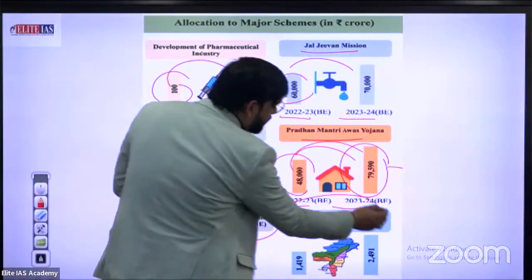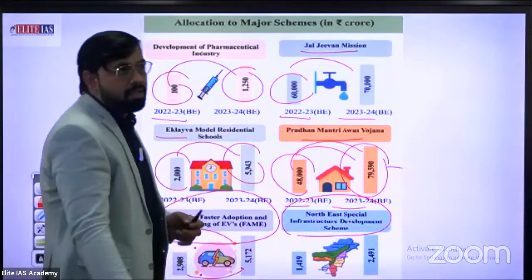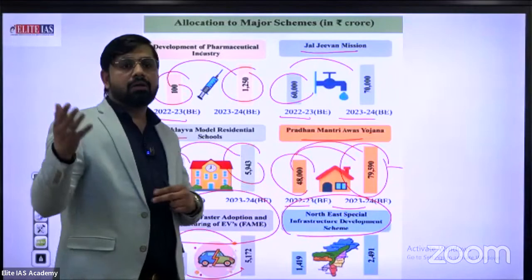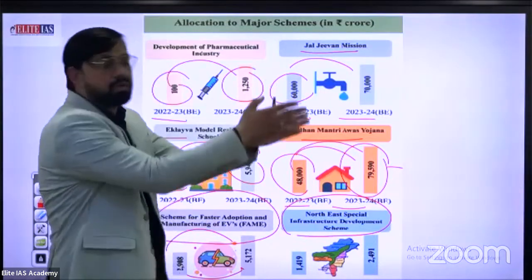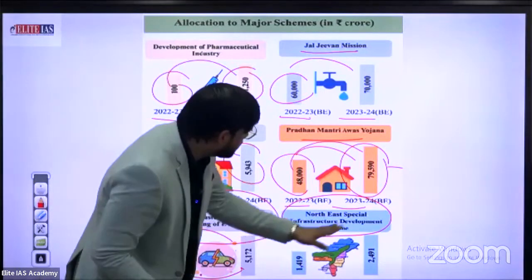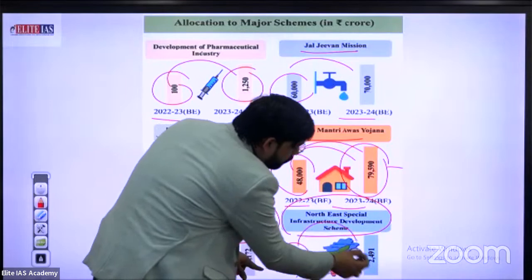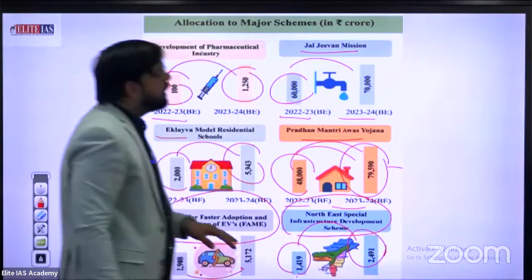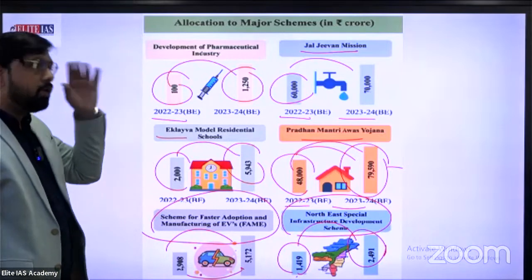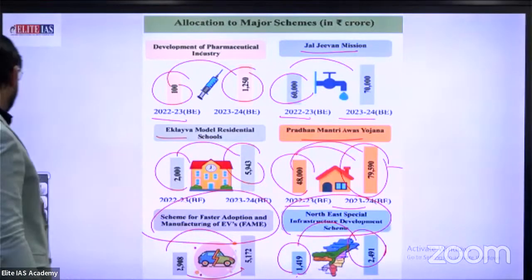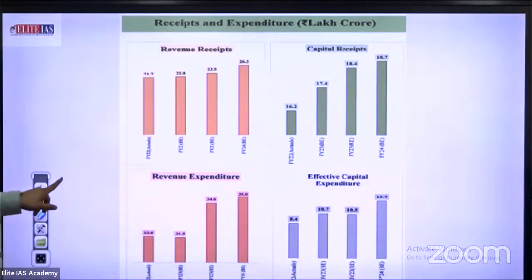Northeast special infrastructure development, especially targeted to Assam and different road connectivity. You also know about the clash with China in Arunachal Pradesh. That's why government also focuses on the Northeast Special Infrastructure Development Program, from 1419 to 2491. I think this is an excellent budget for the upcoming long-term vision of the Amrit Kal. What about the economic survey? Just see in our next slide. Just a minute.